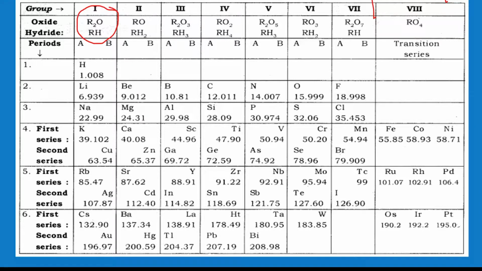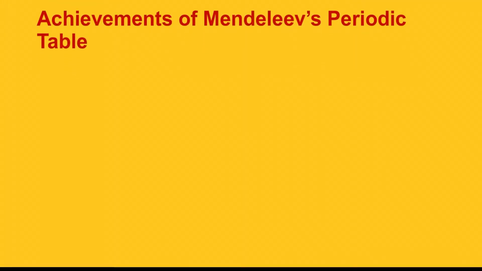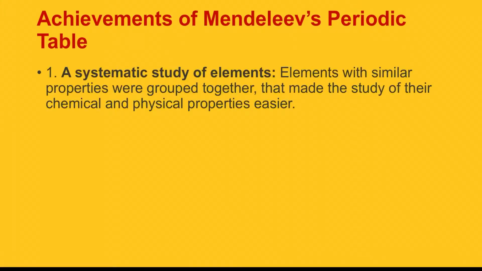And in every period, he also made a first series and second series like that, and you can see that every group's elements form the same kind of oxides and hydrides. So he gave the general formula for this. His periodic table was very good, but because of some limitations it was discarded. Now, achievements: first we study the achievements of Mendeleev's periodic table.